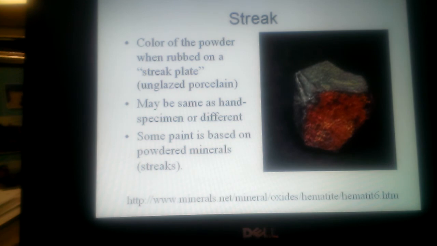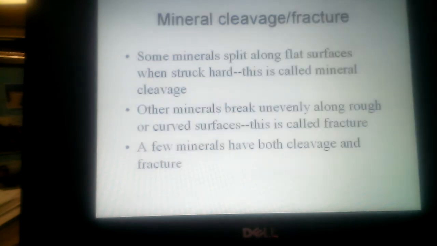Streak is the color of the mineral's powder, so it's inside. Some minerals, like the one seen here, this is hematite, have an outer color that's different than the inside color. So it appears gray on the outside, and then it's red on the inside, which makes it very different and harder to see the outside unless you take it and rub it across that streak plate to get its streak like you would when you were looking at it in lab.